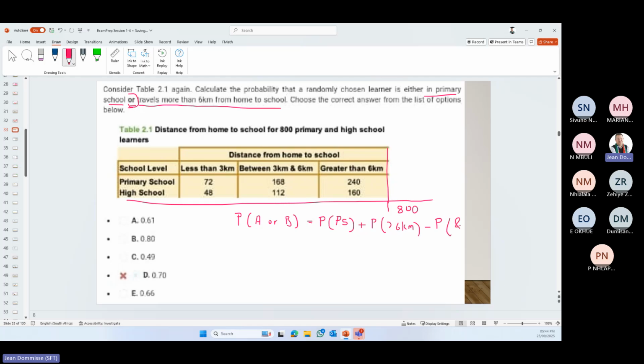Okay, so that is our traditional or statement. Take the first one plus the second one minus the and of the two.